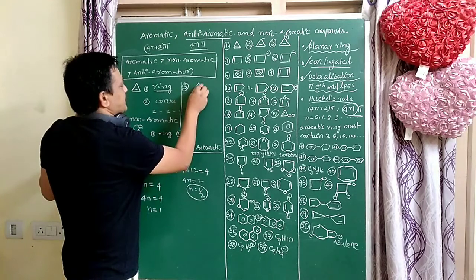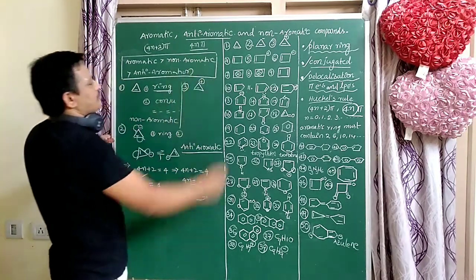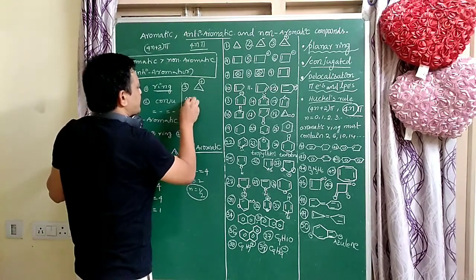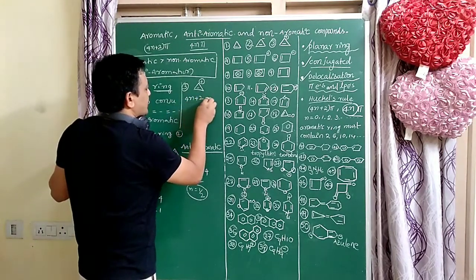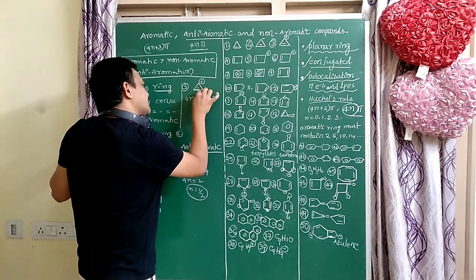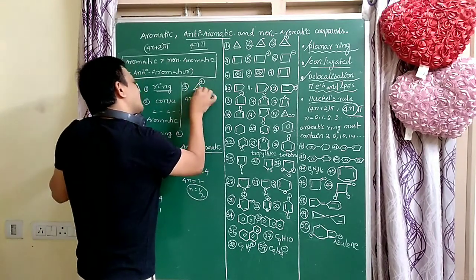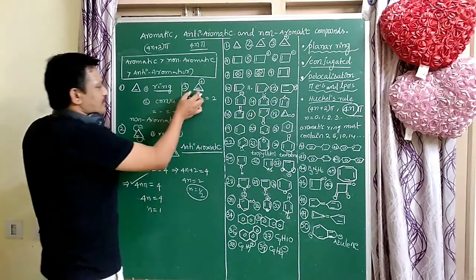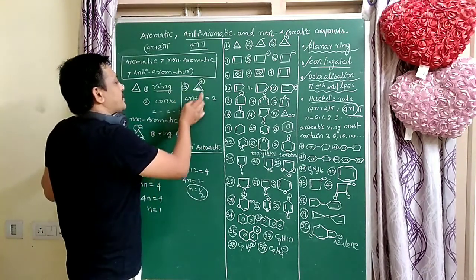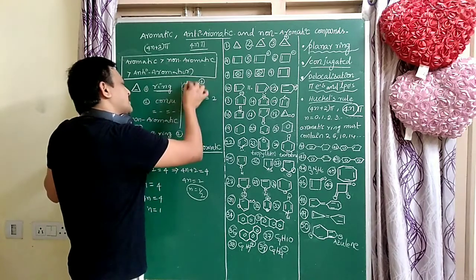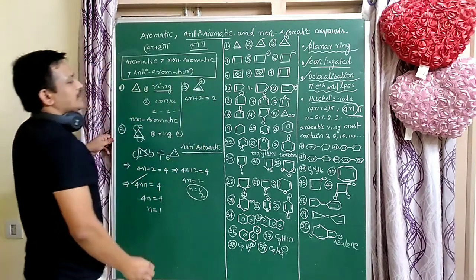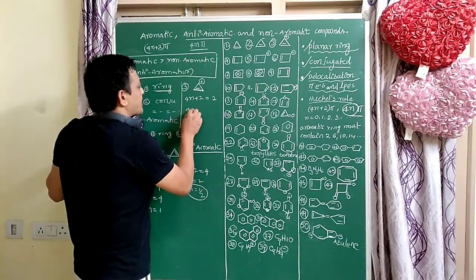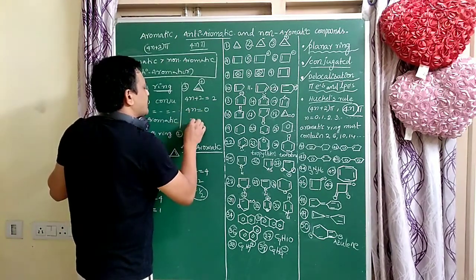So here a plus is there. Number of pi electrons here: 4n plus 2 equal to 2 only. This is a conjugated system, and the plus is involved in resonance like the minus. So this is involved in resonance, and delocalization of pi electrons takes place in this molecule. Does it follow the 4n plus 2 or not? So 4n equal to 0, so n equal to 0.